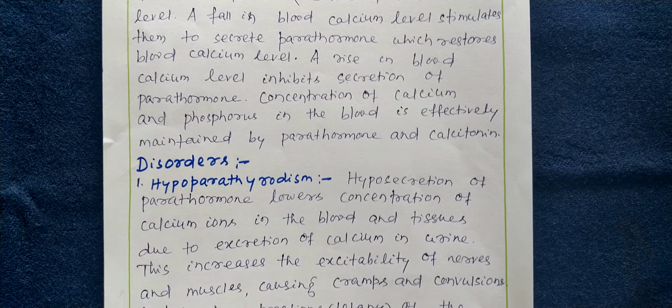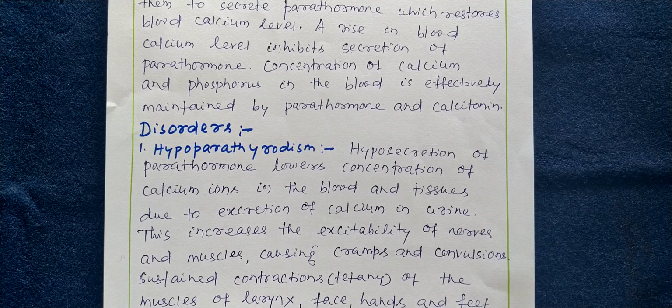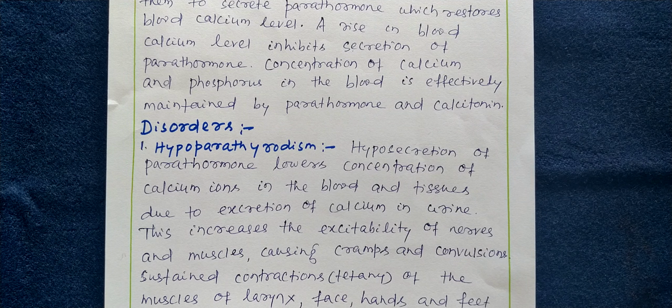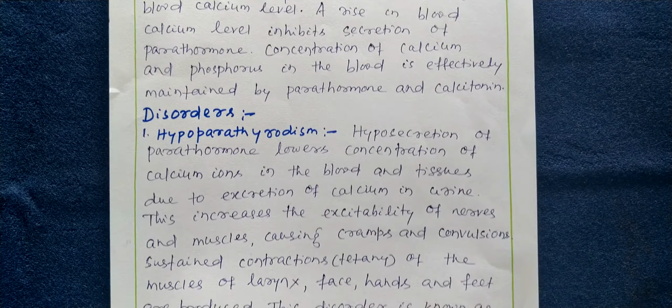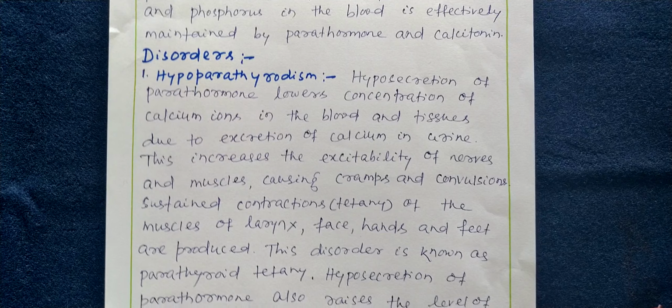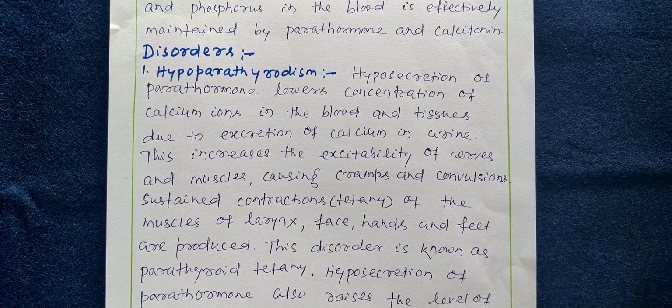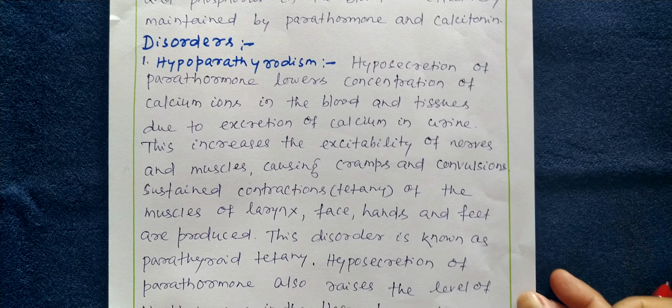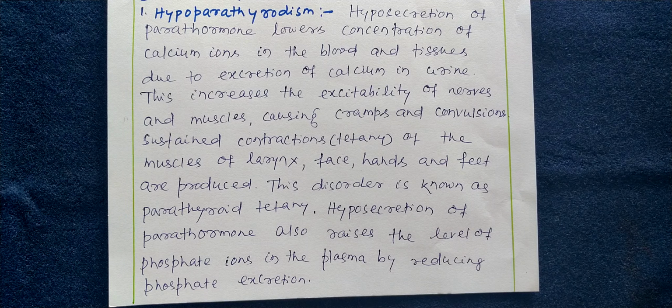Disorders of the parathyroid gland. Hypoparathyroidism. Hyposecretion or undersecretion of parathormone lowers the concentration of calcium ions in the blood and tissues due to excretion of calcium in urine. This increases the excitability of nerves and muscles, causing cramps and convulsions. Sustained contractions or tetany of the muscles of the larynx, face, hands and feet are produced. This disorder is known as parathyroid tetany.